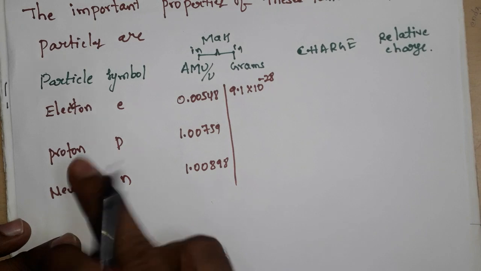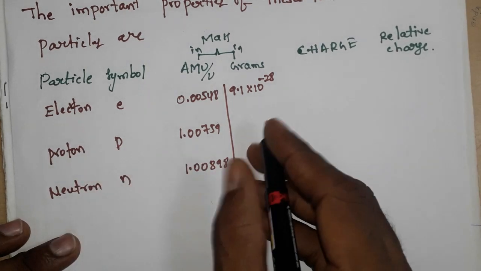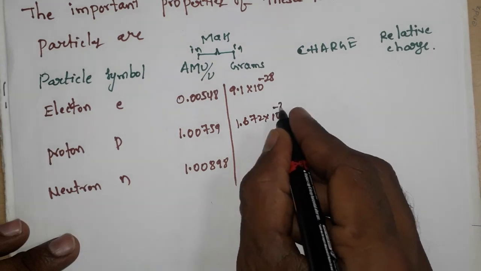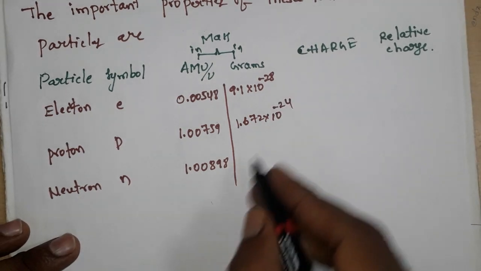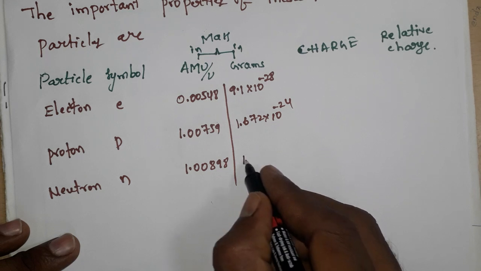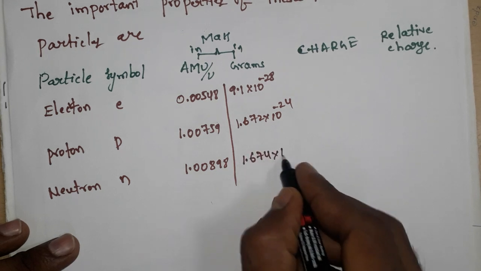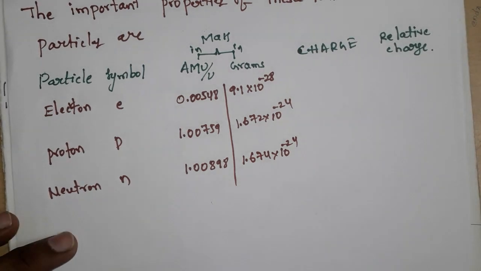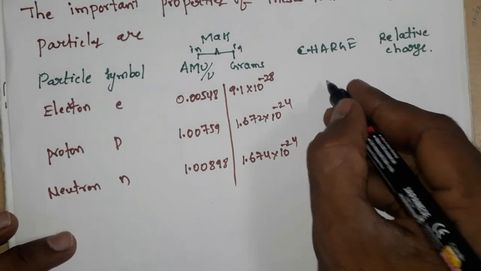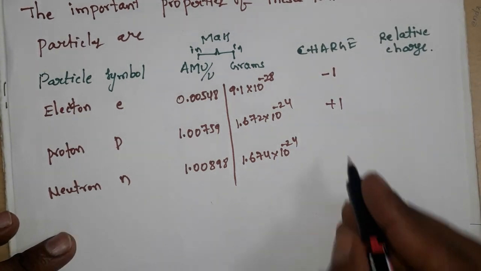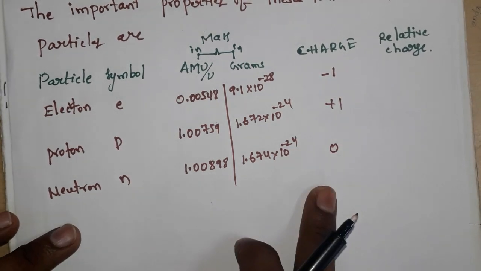Next, the proton mass is 1.672 × 10^-24 grams, and the neutron mass is 1.674 × 10^-24 grams. Next, charge. The charge of the electron is -1, the charge of the proton is +1, and the neutron is neutral, so its charge is 0.